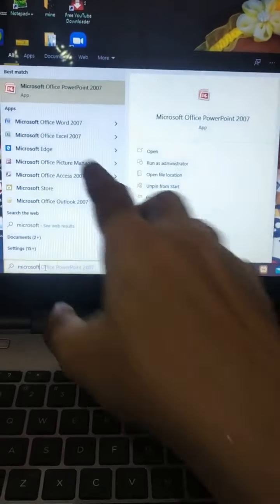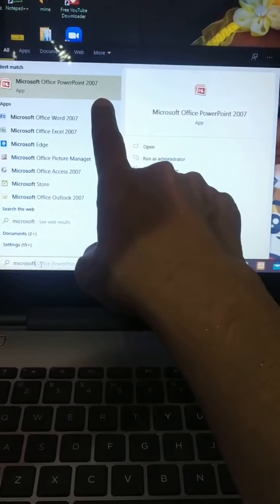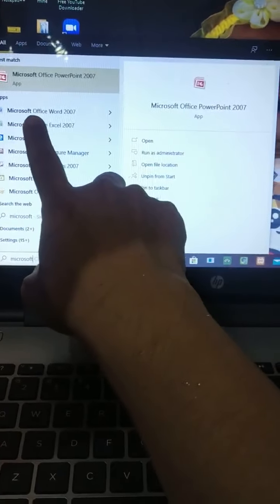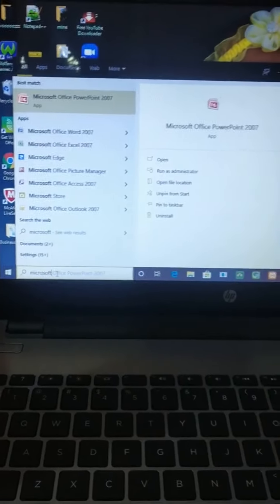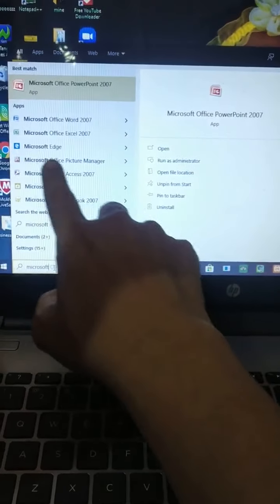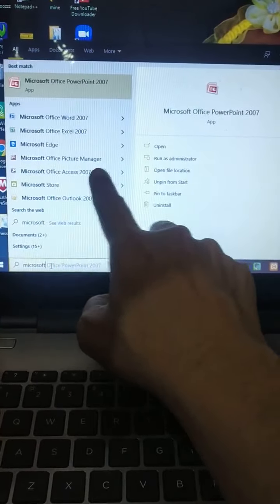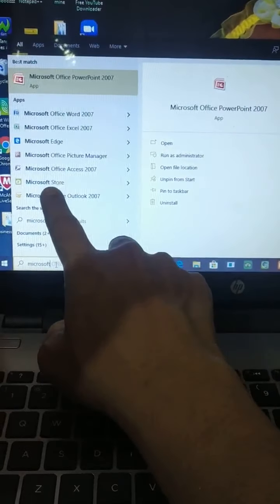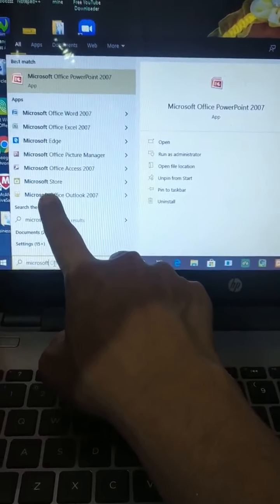In that, we will have Microsoft Office PowerPoint. We will learn about that. Now we are learning Microsoft Office Word and Microsoft Office Excel. That also we will learn. Microsoft Edge, Microsoft Office Picture Manager. Look here, many applications of Microsoft are shown here.